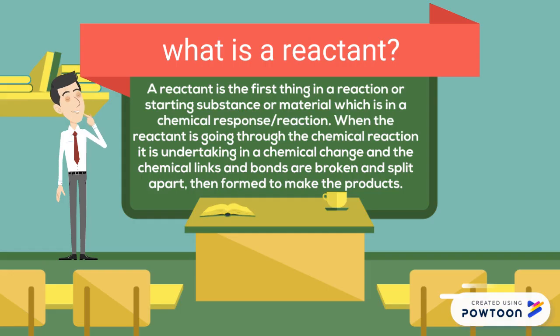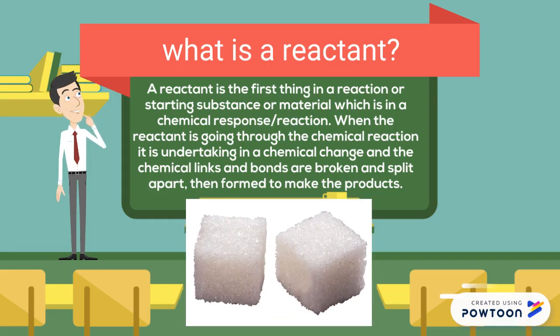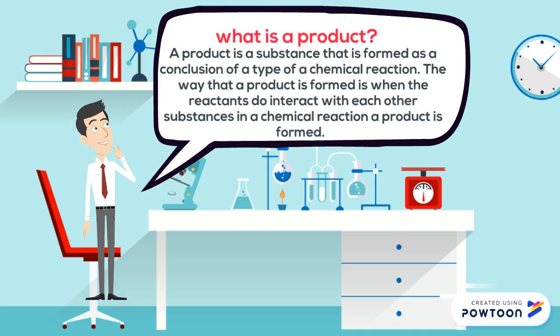A reactant is the first thing in a reaction, a starting substance or material in a chemical reaction. When the reaction is going through a chemical change, the chemical links and bonds are broken and split apart, then formed to make products. A product is a substance that is formed as a result of a chemical reaction. A product is formed when the reactants interact with each other.